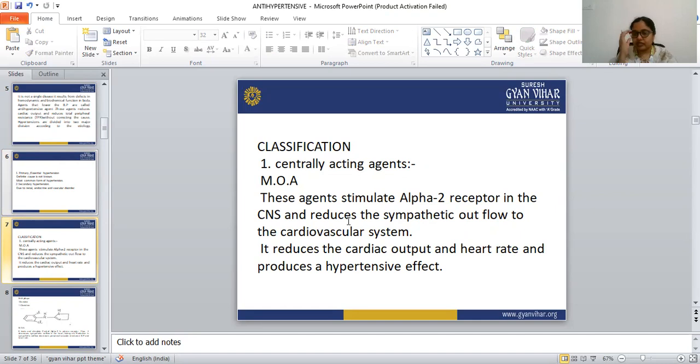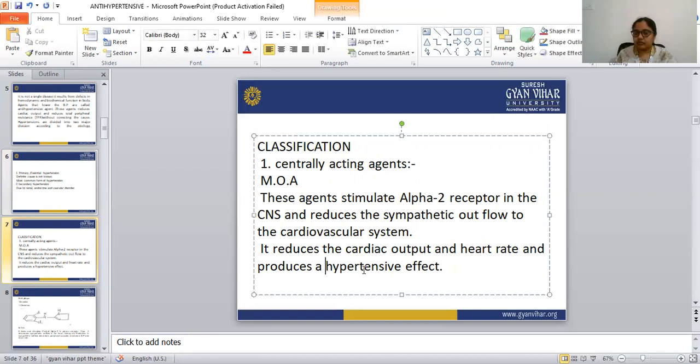They also reduce the cardiac output and heart rate, and produce an antihypertensive or hypotensive effect.